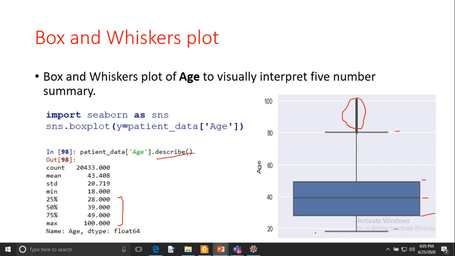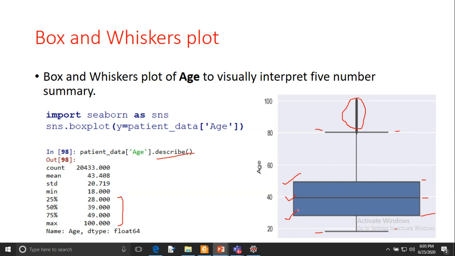So this horizontal line is representing the minimum, and this horizontal line is representing the maximum. But these three horizontal lines are representing the quartiles. You can see this horizontal line is representing the 75%, this is the 50%, which is also the median, and this is representing the 25%.